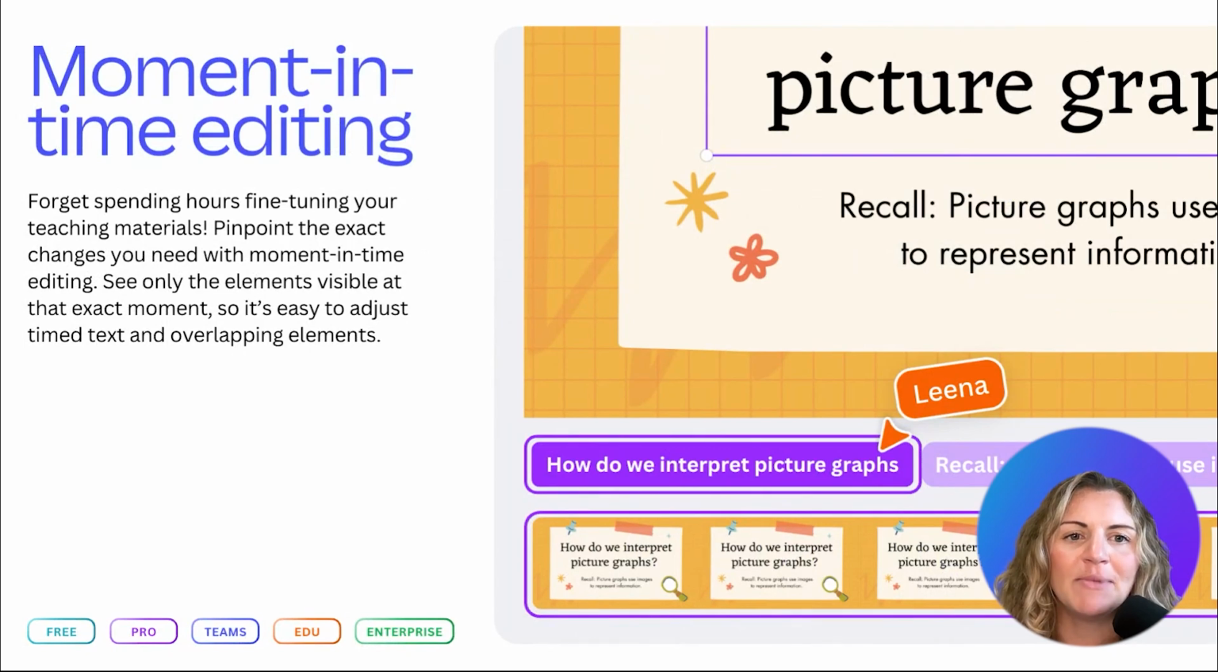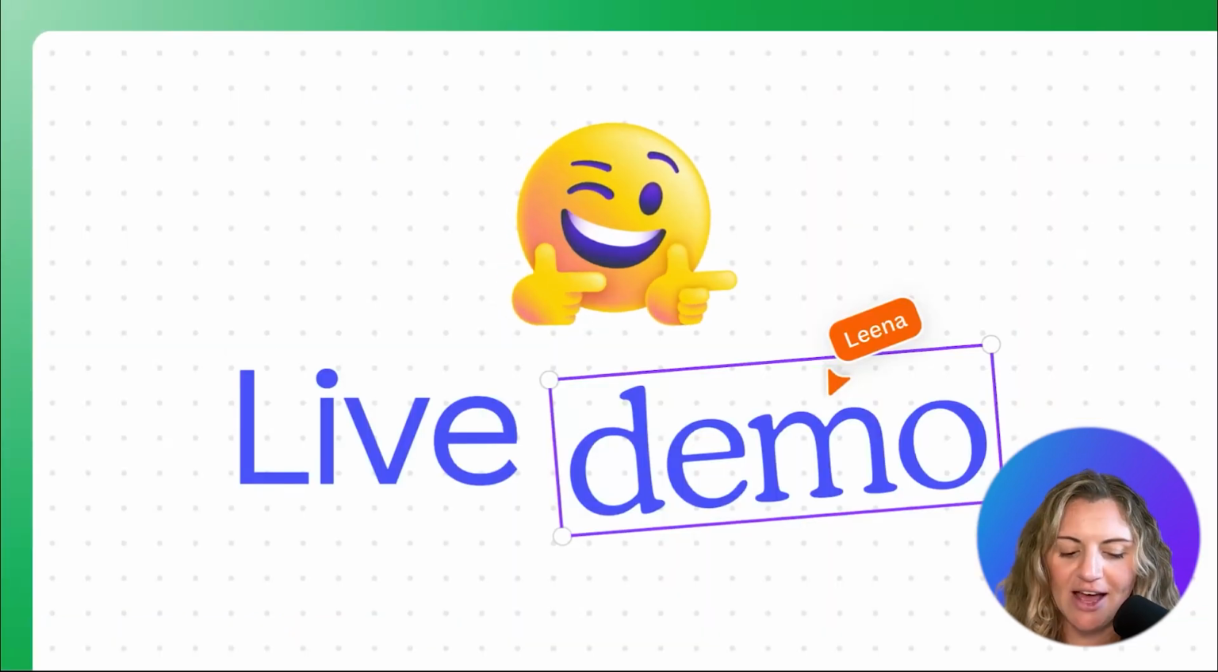And moment-in-time editing. Forget spending hours fine-tuning your teaching materials. Pinpoint the exact changes you need with moment-in-time editing. See only elements visible at that exact moment, so it's easy to adjust timed text and overlapping features. Now let's do a live demo.